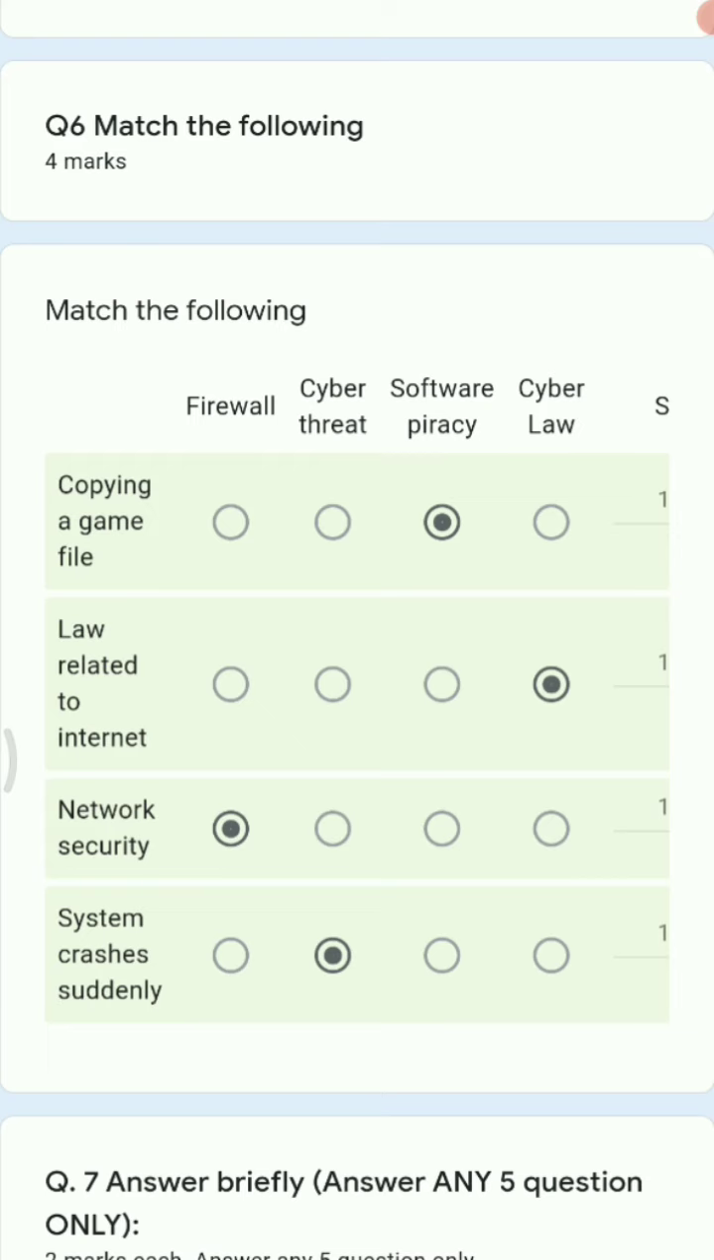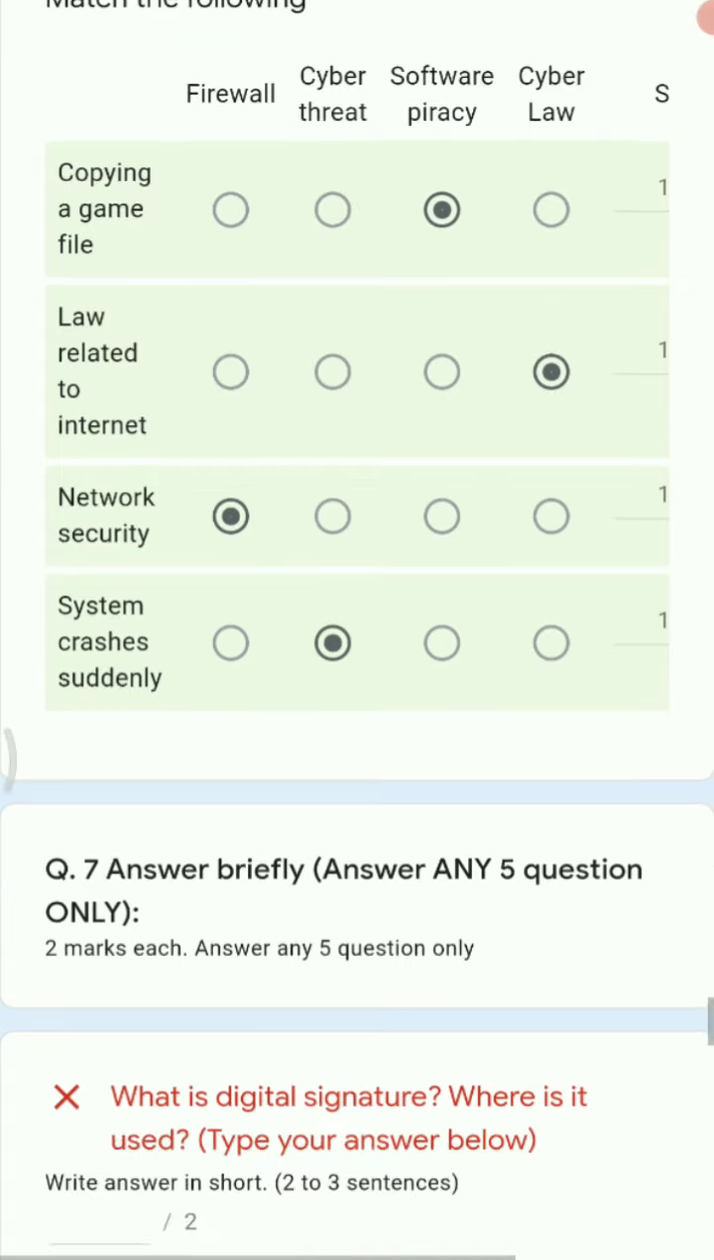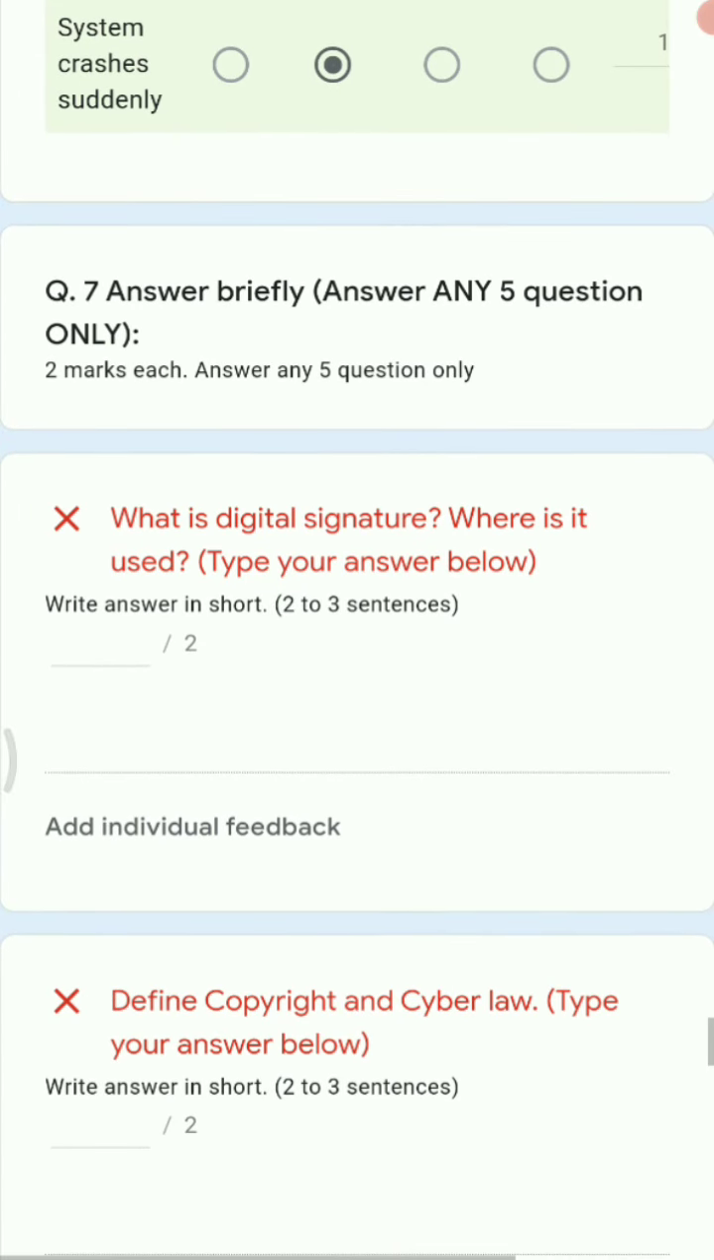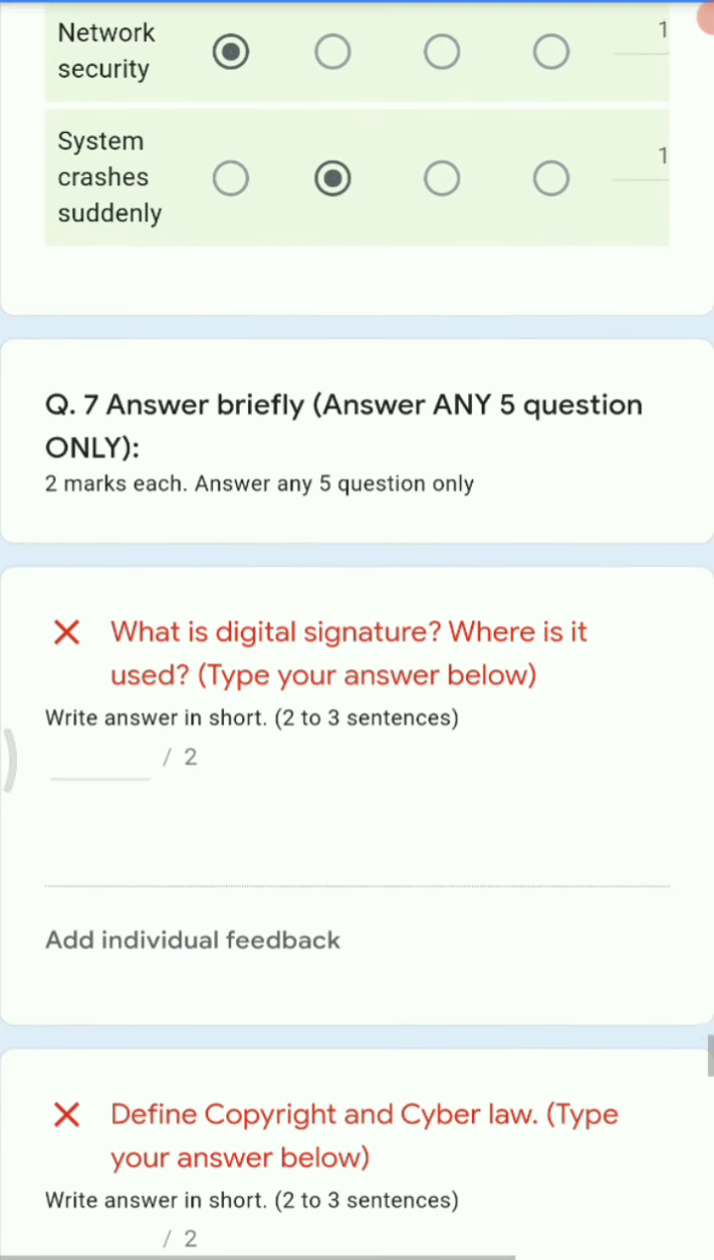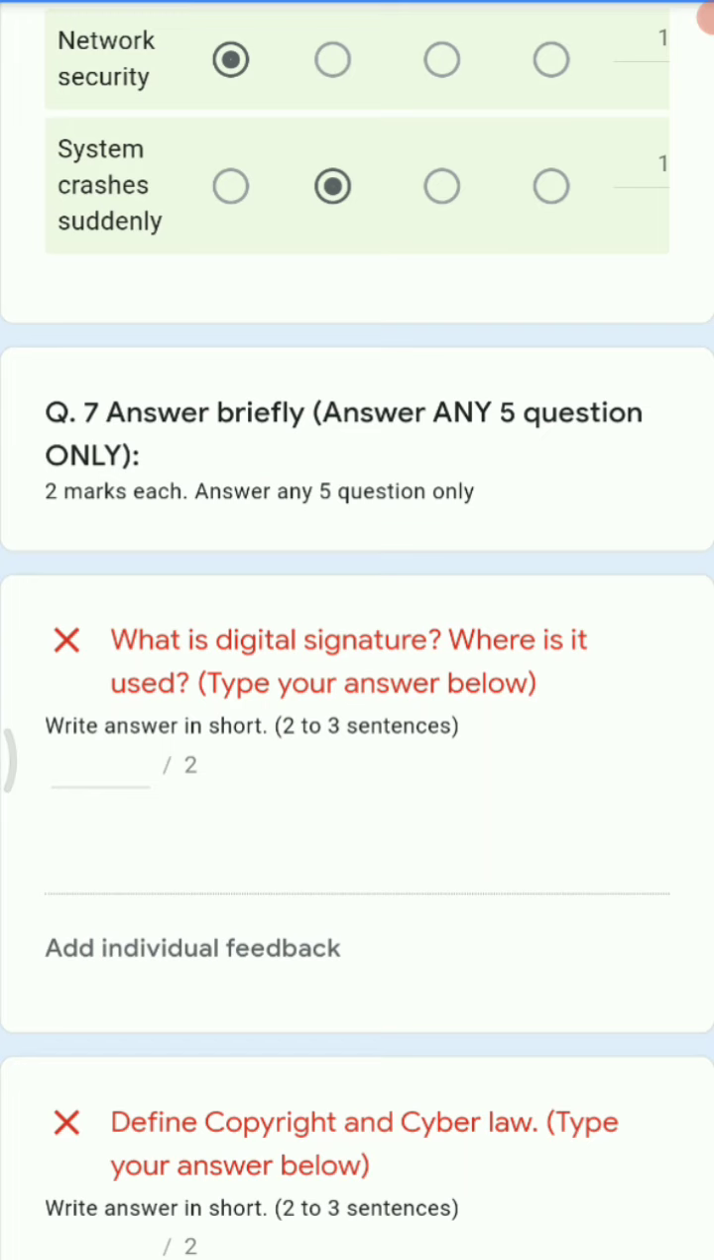Then law related to internet is nothing but cyber law. Network security is firewall, SSL. Then system crashes suddenly means what? It is one of the signs that indicates a cyber threat. Next we have answer briefly. Now these are the answer in brief questions.